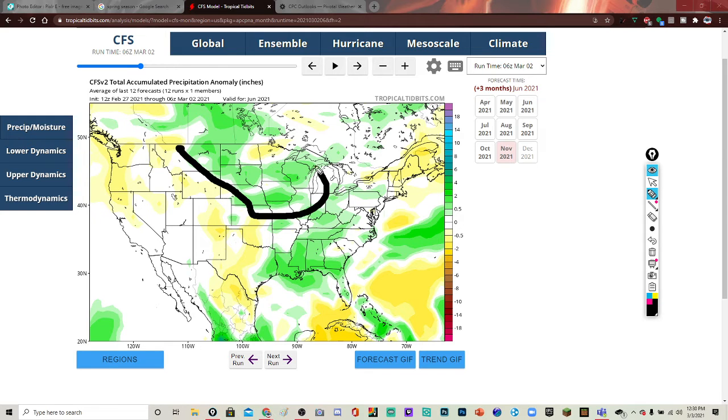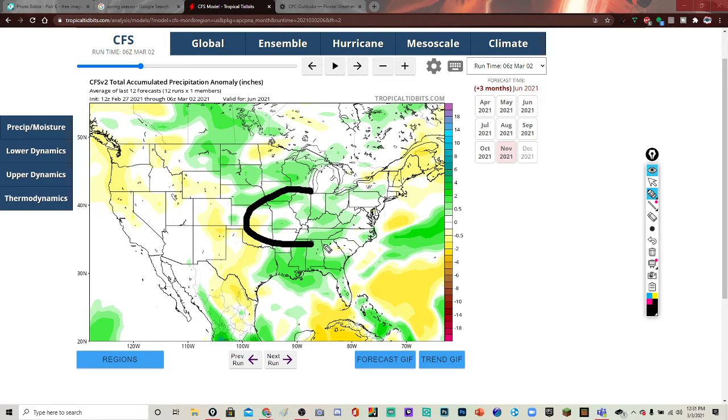Up toward this region we see above average still, so we can still see severe weather, but then we see above average down here, probably because hurricane season starts around this time, so that's why you guys are in above average. So you guys will probably start seeing hurricane season starting up here.